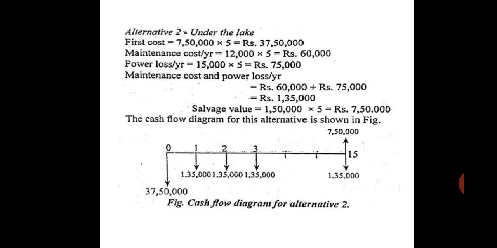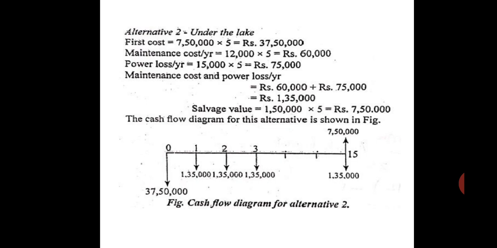Here the first cost is 7,50,000 rupees per kilometer, but this is only 5 kilometers. So 7,50,000 into 5 is 37,50,000 rupees, the initial principal investment. Then maintenance cost per year is 12,000 rupees per kilometer, so we multiply it again by 5, it is 60,000 rupees per year. Power loss is 15,000 rupees per kilometer into 5 kilometers, that is 75,000 rupees per year. So the maintenance cost and power loss per year is 60,000 plus 75,000, that is 1,35,000 rupees. And the salvage value, scrap value after the 15 years period is 1,50,000 rupees into 5, that is 7,50,000 rupees.